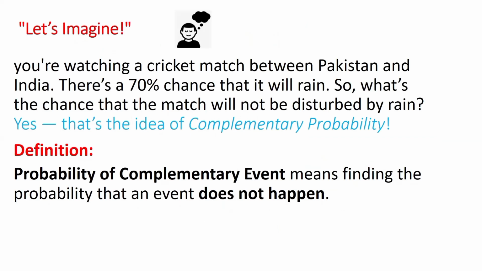Let's imagine you are watching a cricket match between Pakistan and India. There is a 70% chance that it will rain. So what's the chance that the match will not be disturbed by rain? Yes, my dear students, that's the idea of complementary probability. So the definition is: finding the probability of an event that is not happening is called the probability of a complementary event.